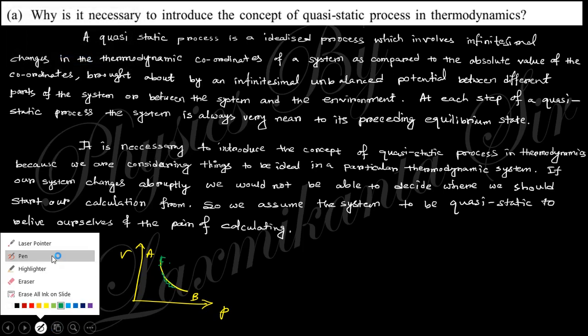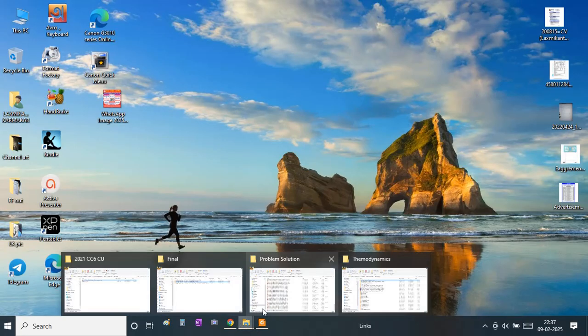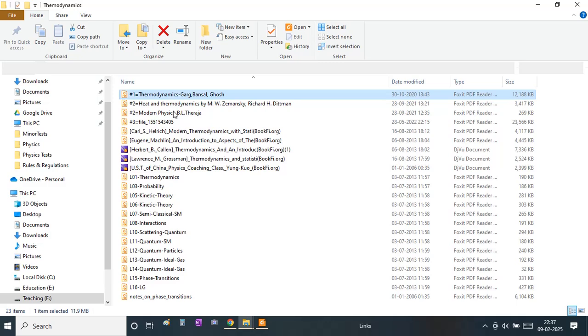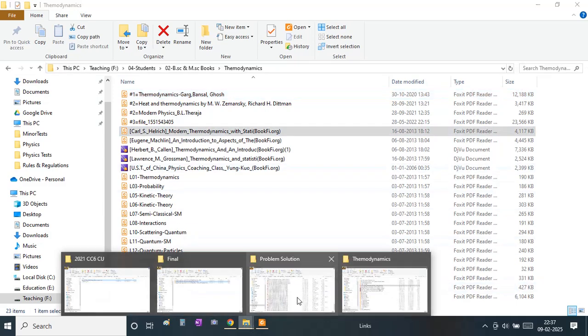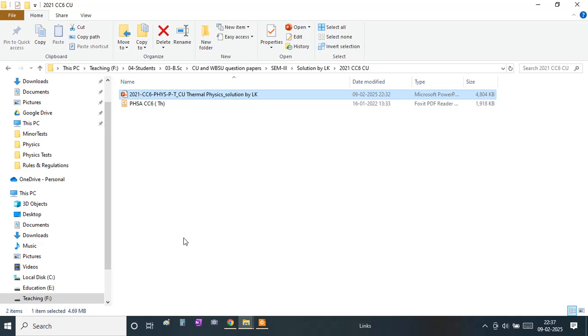You can see here written the quasi-static process is like that. Sorry, there is a mistake. Where is this PDF? This is the PDF. Okay, this is a technical fault. We can't do anything about this technical fault.